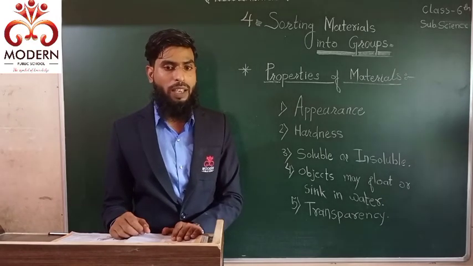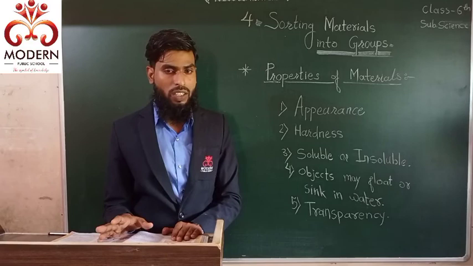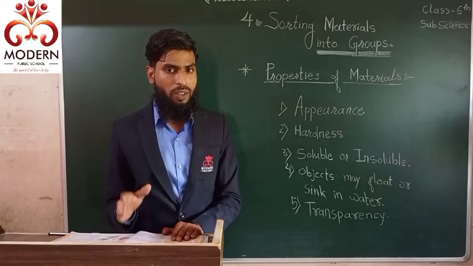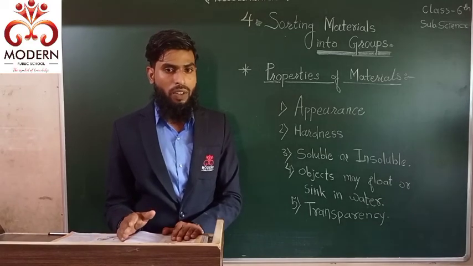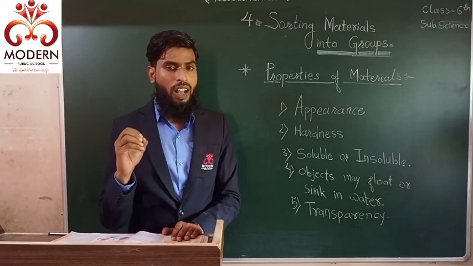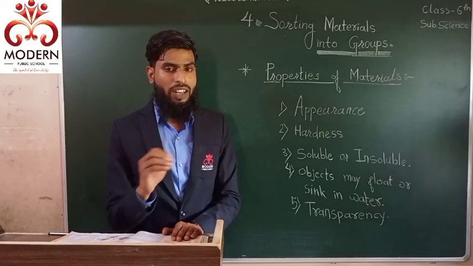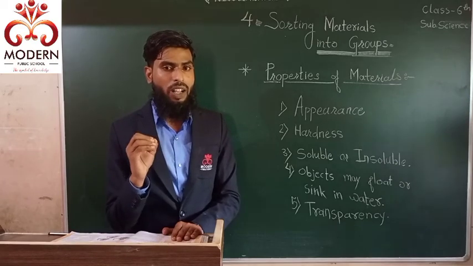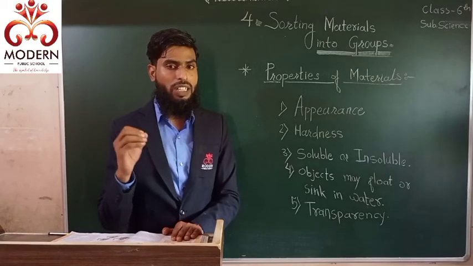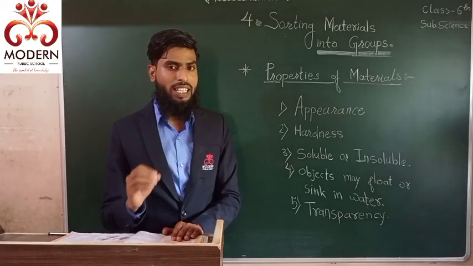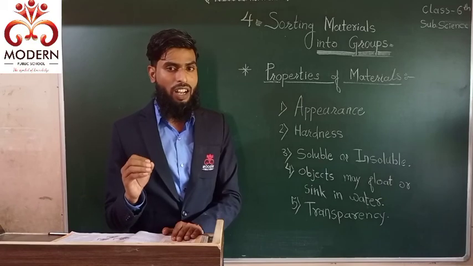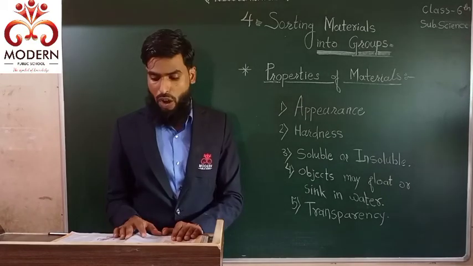Okay. For example, plastic, stone, iron or metals. Through an iron rod or an iron sheet we cannot see. That's why that object is called opaque.